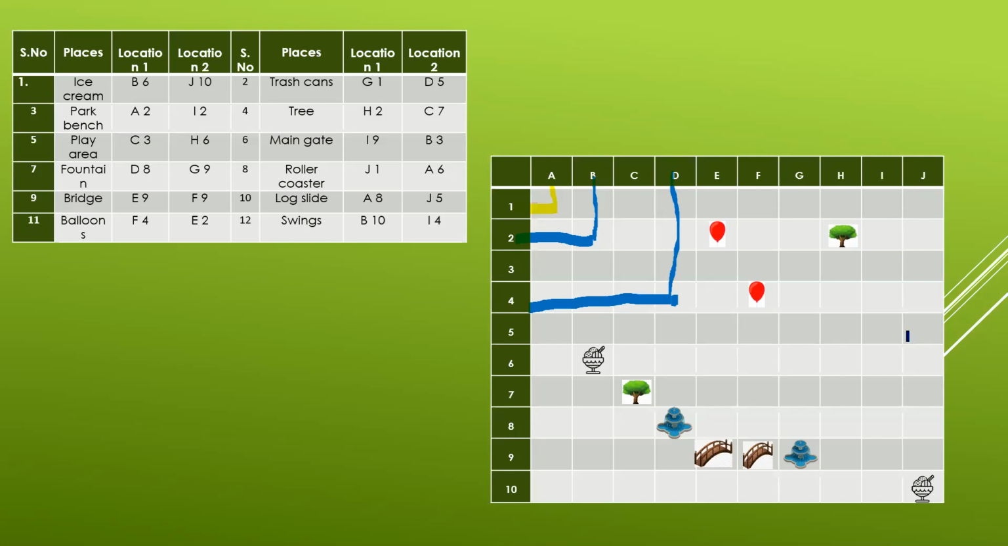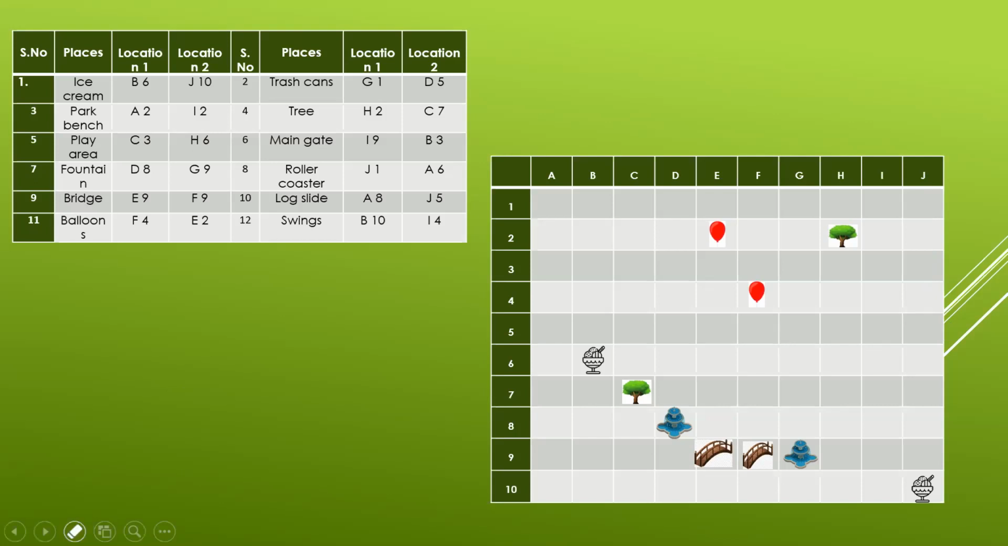In a similar way, if I want to find out this location, what will I do? I'll move on, move on, move on. The column will be this, J5. The column will be J and the row will be 5. In a similar case, you can find out the location.